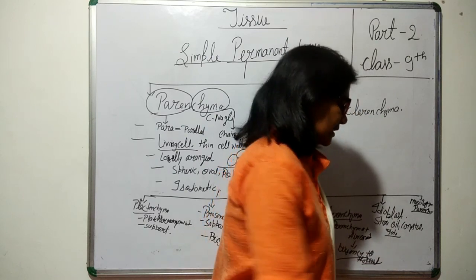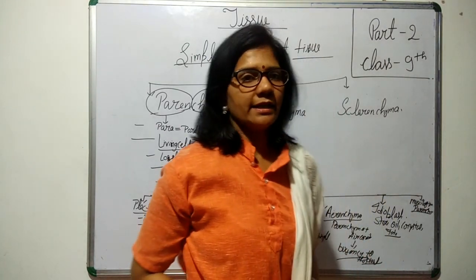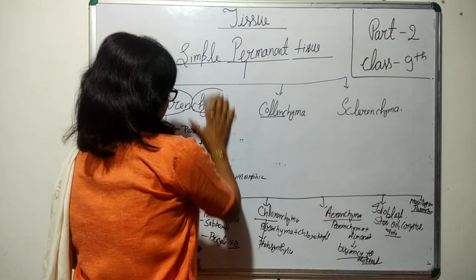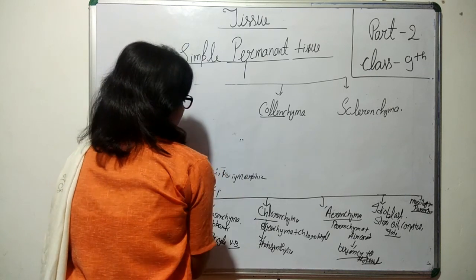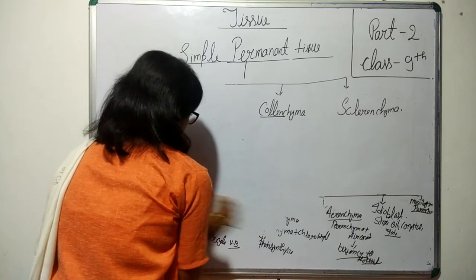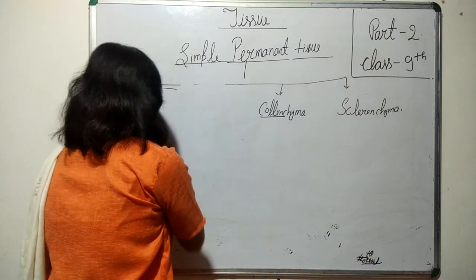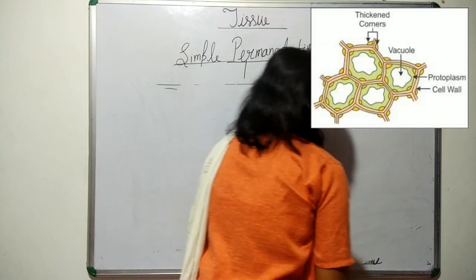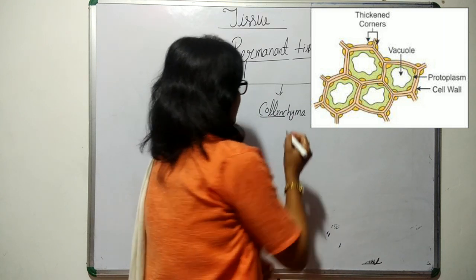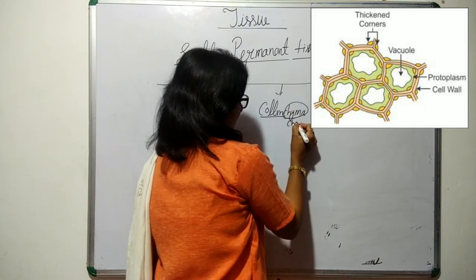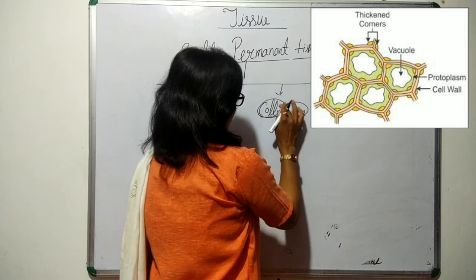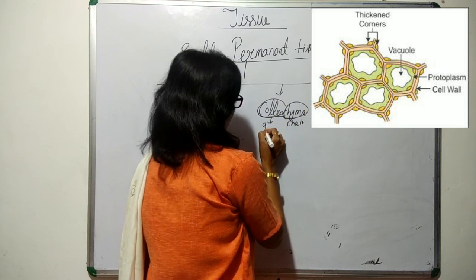Then let's see the concept of collenchyma. In the term collenchyma, colla means globe and chyma means chain.